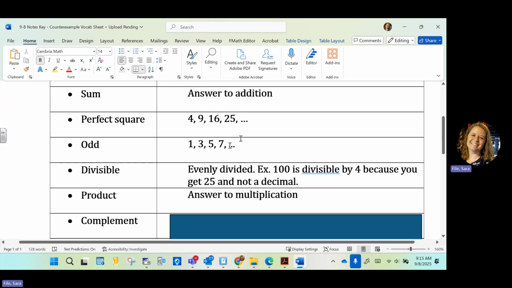I really hope you know odd numbers. Divisible just means it can be evenly divided. So for example, 100 is divisible by 4 because you get 25 and not a decimal. So if you can divide by a number and you get an integer, not a decimal, then that number is divisible by whatever you divided by. That's what divisible means.